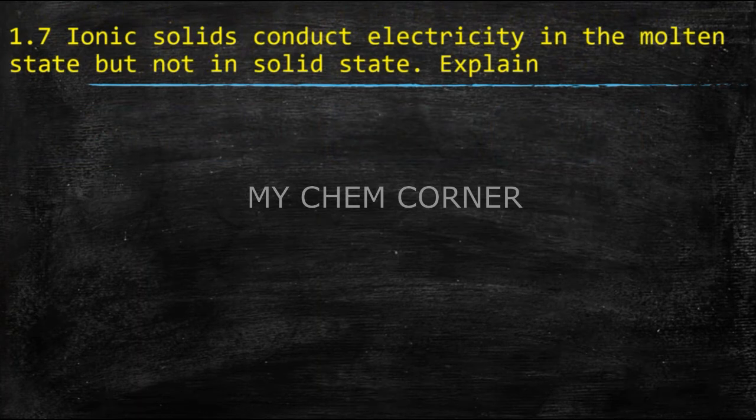Alright, now question number 1.7 reads, ionic solids conduct electricity in molten state but not in the solid state. Explain. For this, I would like to take an example of sodium chloride, which is the simplest ionic solid that we can talk about. Sodium chloride is a salt, like the table salt you have at home. The nature is crystalline, so when you try to melt them, it can give you sodium ions and chloride ions.